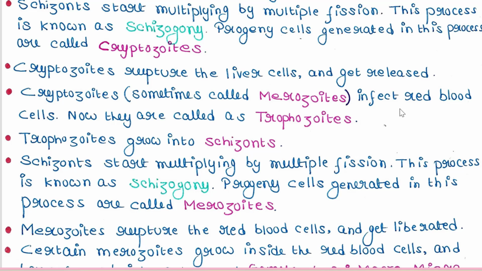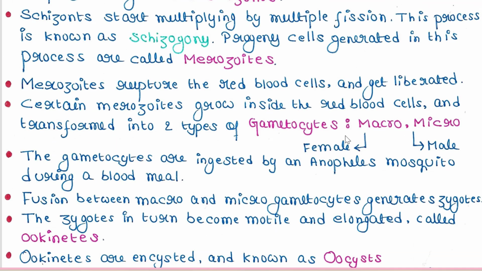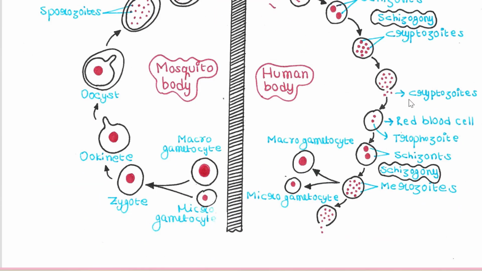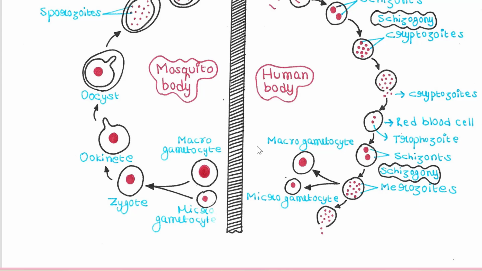They infect red blood cells. Now they are called trophozoites. So these cryptozoites, which are now released from the liver cells, will infect red blood cells. And inside the red blood cell, they are known as trophozoites.